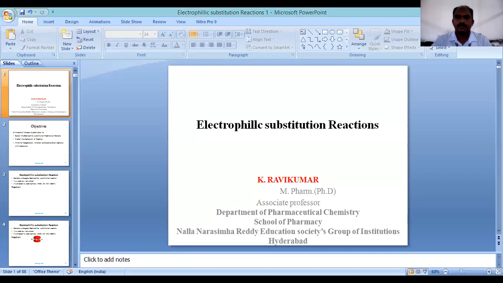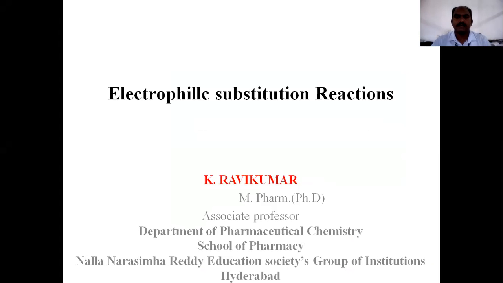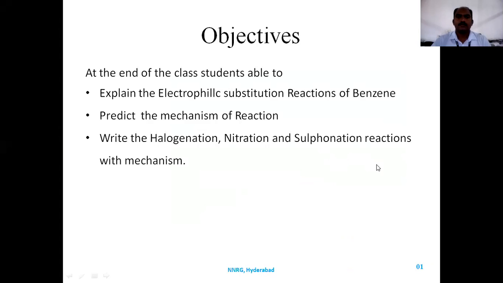Today we will discuss electrophilic substitution reaction. The objectives of today's class: at the end of class, students should be able to explain the electrophilic substitution reaction of benzene, why benzene undergoes electrophilic substitution reaction rather than addition reaction, predict the mechanism of electrophilic substitution reaction, and write the halogenation, nitration, and sulfonation reactions with mechanism.